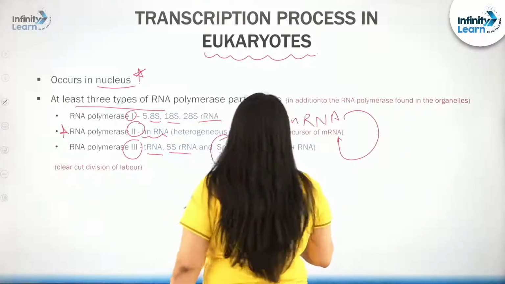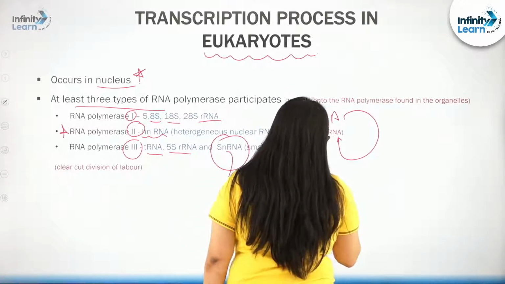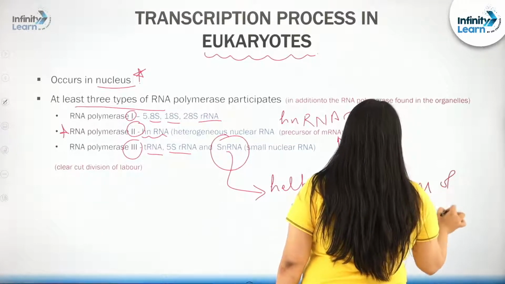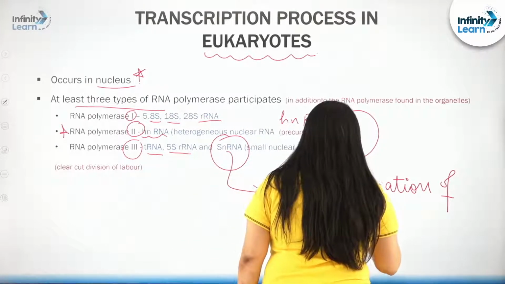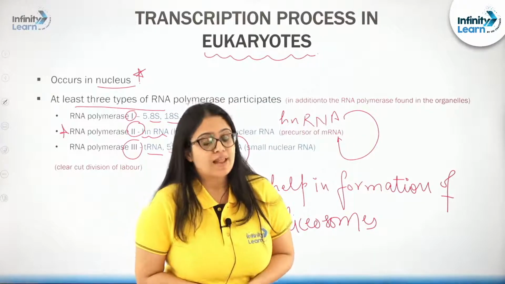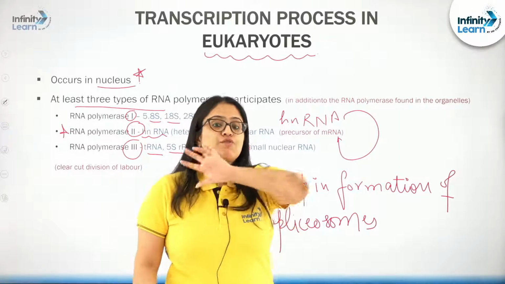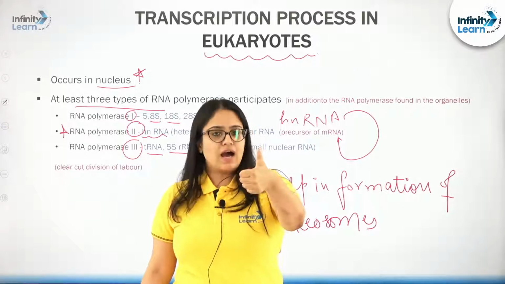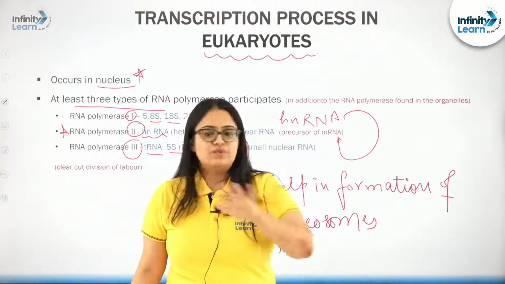So, this snRNA or small nuclear RNA will actually help in the formation of spliceosomes. And what are spliceosomes, students? Spliceosome is a complex that will help during the splicing process. What is the splicing process? The splicing process is a process during which, from a primary transcript that possesses introns and exons, remember, exons are the ones that get coded and introns are the ones that do not get coded.